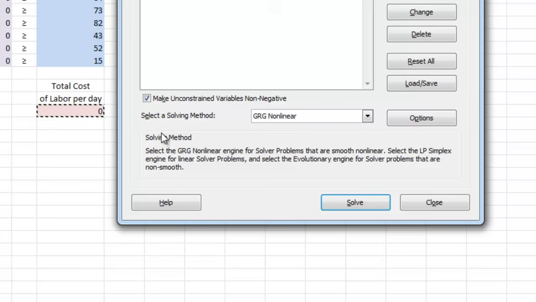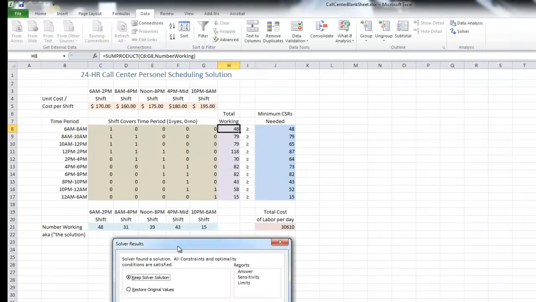Then in select solving method, click on the arrow and select Simplex LP, which means simplex linear programming. That is pretty much it. If we've done everything right, we'll click solve.